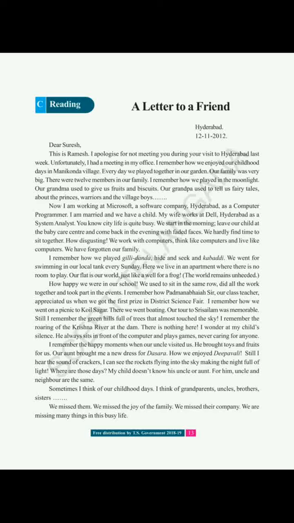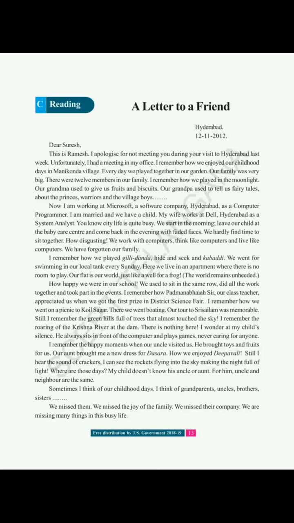Now I am working at Microsoft. I think you have heard this name, Microsoft, a software company, right? Hyderabad as a computer programmer. Okay, so Ramesh is working in Hyderabad as a what? As a computer programmer. In which company? In Microsoft, a software company.